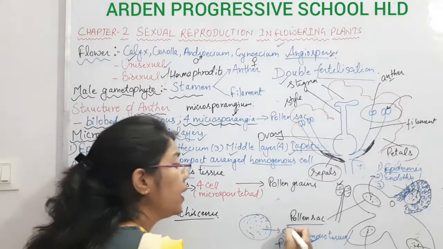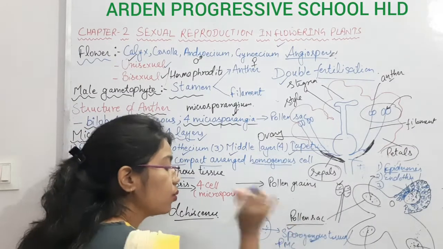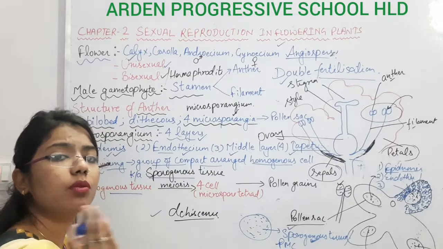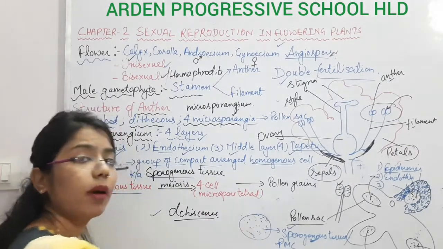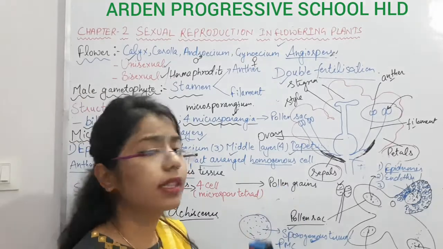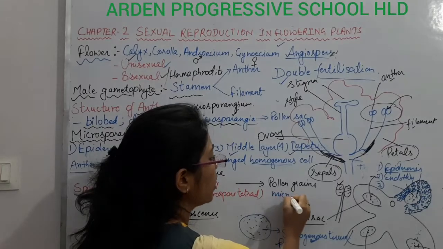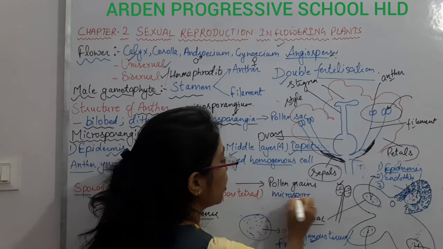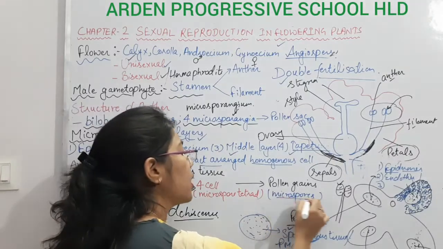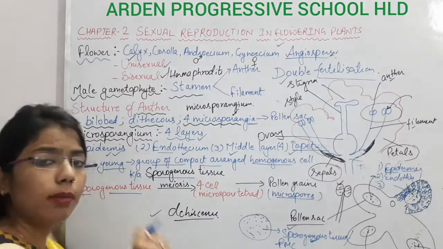When there will be division and differentiation in the sporogenous tissue, because this has the capacity to divide properly and form pollen grains. So we can say these pollen grains are also known as what? Microspores. What is another name of these pollen grains? Microspores. These microspores have a structure which is somehow different.